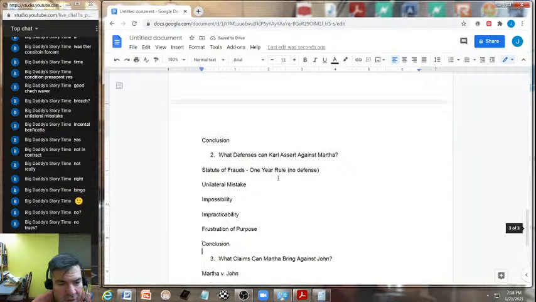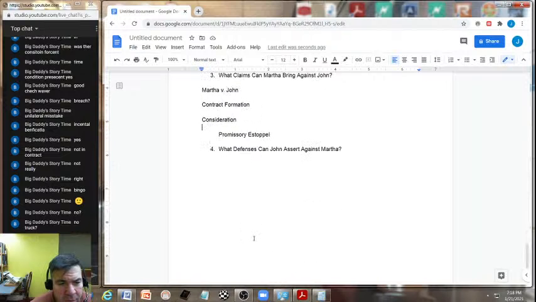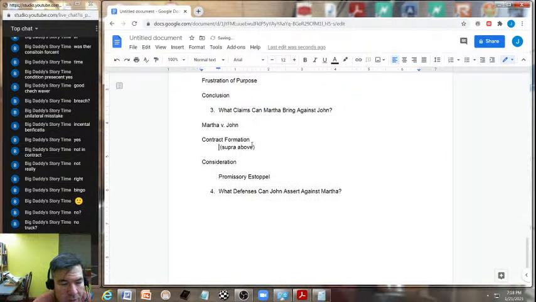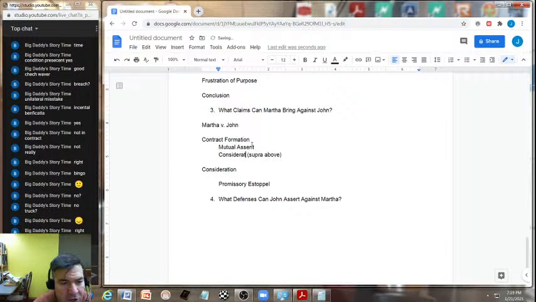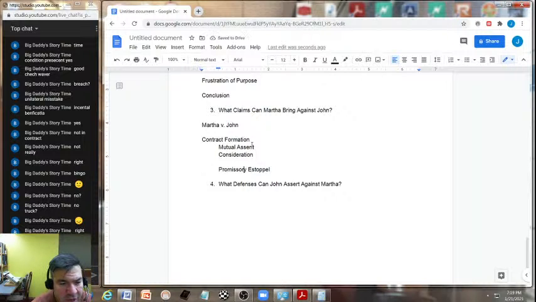Now coming down to number 3: what claims can Martha bring against John? Now remember, the best one I think is that we have contract formation, which is all the above reasoning. So it's like supra, above. But make sure we talk about mutual assent, and make sure to talk about consideration, because that's where our promissory estoppel is going to be an important factor that she's going to be able to argue.